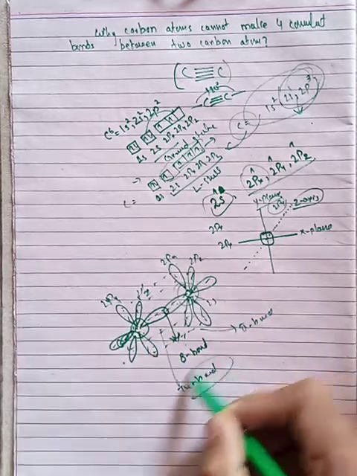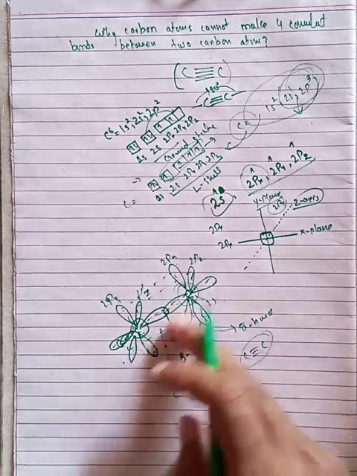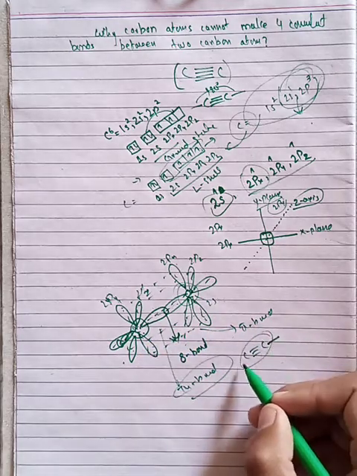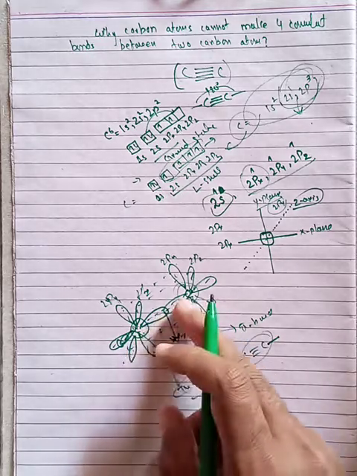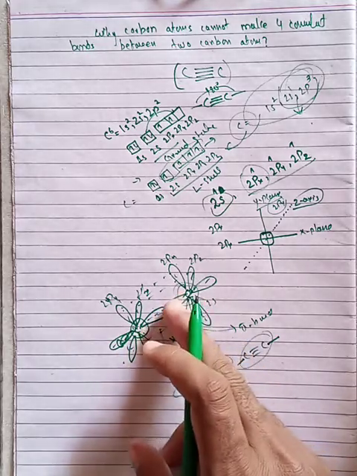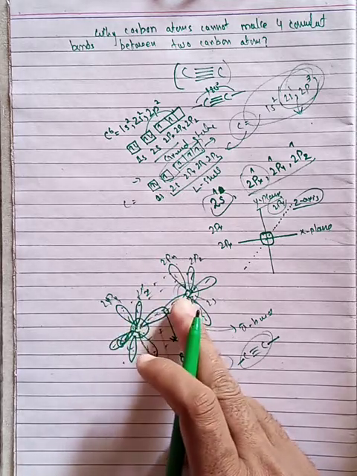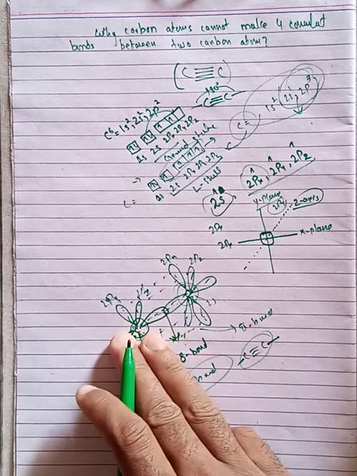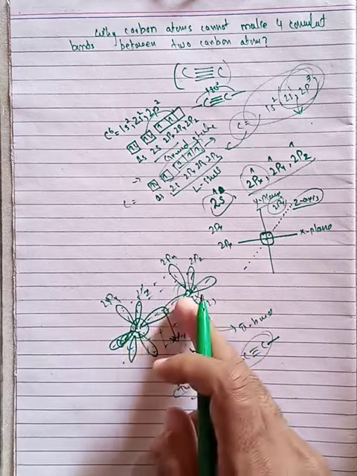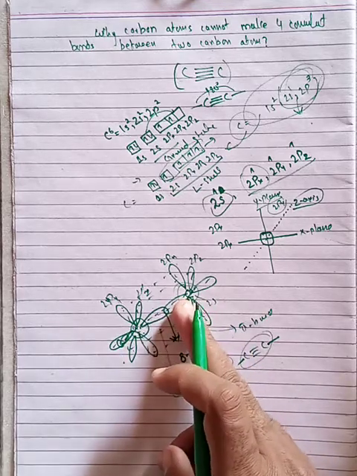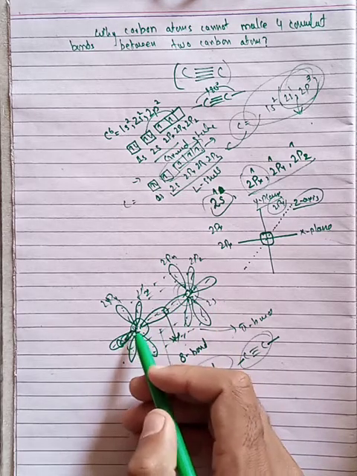So three bonds between the two carbons are formed. But the 2s orbital cannot approach the other carbon, because the size of the 2p orbital is greater than the s orbital. The s orbital is very near to the carbon atom, so s cannot approach the s orbital of the other carbon.